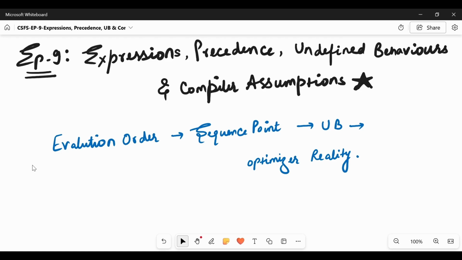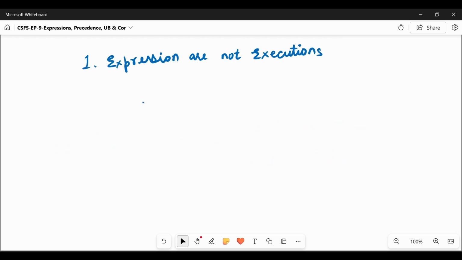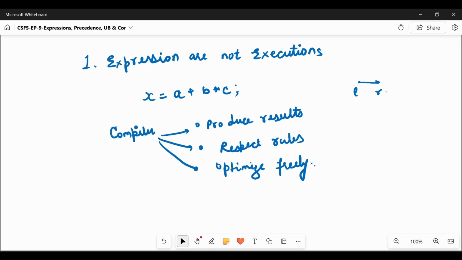not from any intent. When we say expressions are not execution, let us take an example like x = a + b * c. What will a programmer think? It is like a left to right representation. But how does the compiler think? It first produces a result, respects the rules, and optimizes freely. So we can say that expression evaluation is not necessarily the visible execution order.